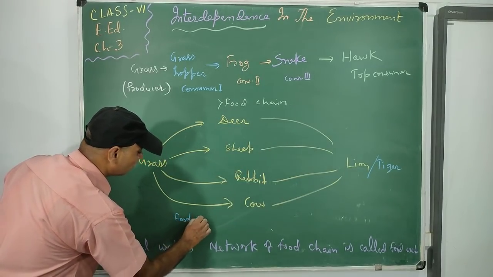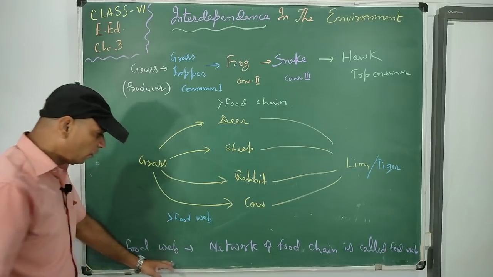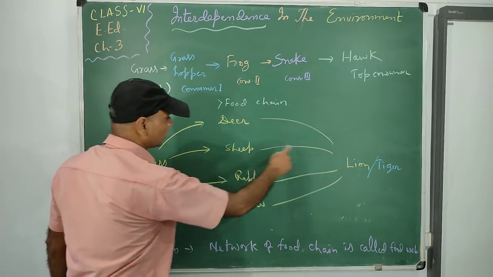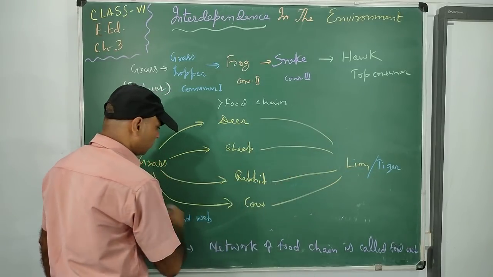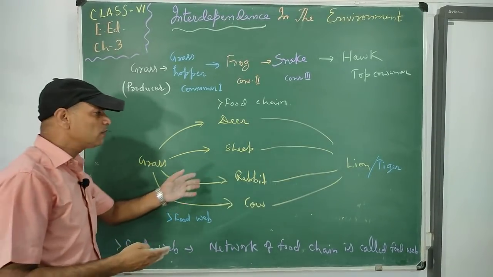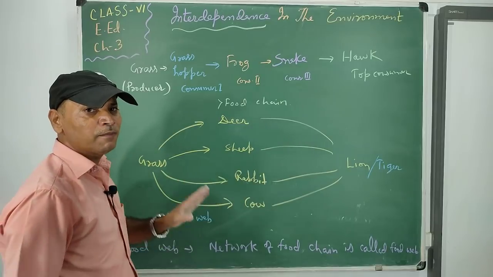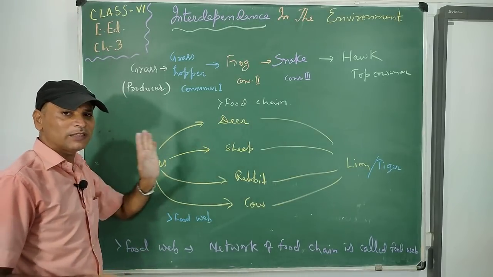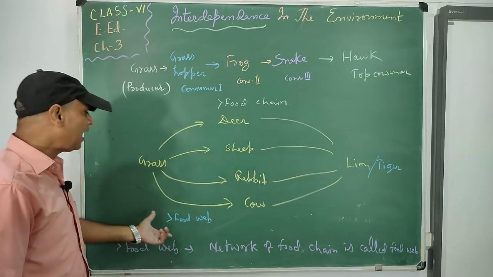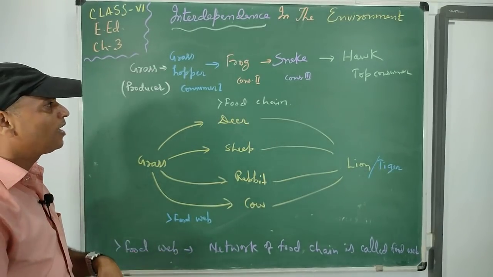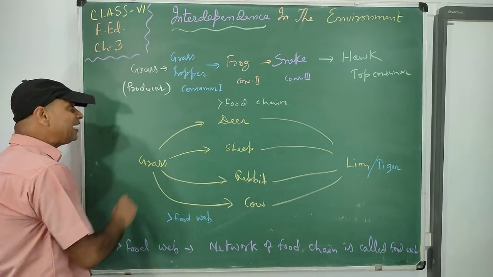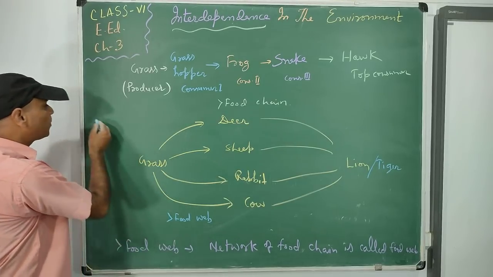So this is the food web. Food web is a network of food chains. So one food chain, second food chain, third food chain, fourth food chain. Together they form the food web, and it is permanent for the survival of the system, for the balance of nature. So this is the activity that takes place in our environment, and dependency on each other takes place. You see, in a food chain there is the transfer of energy.